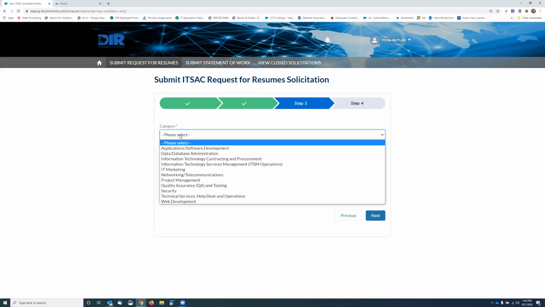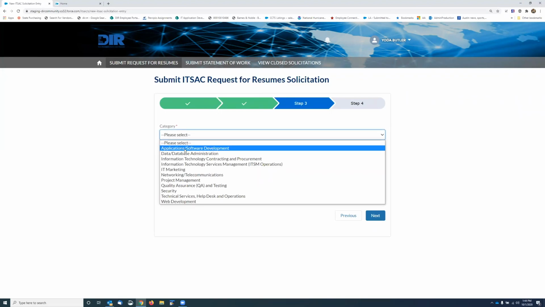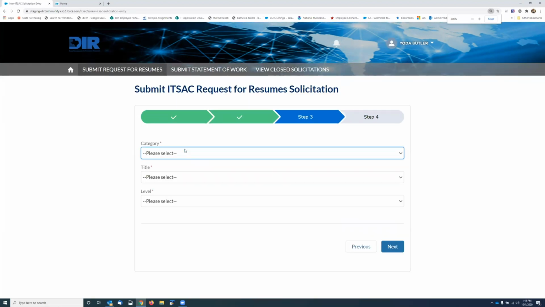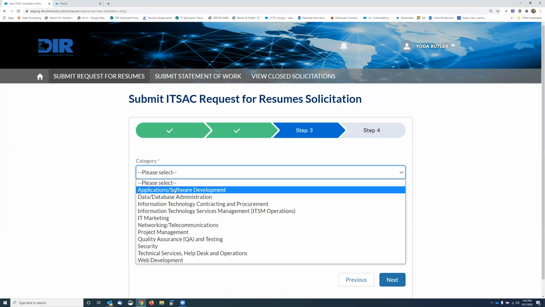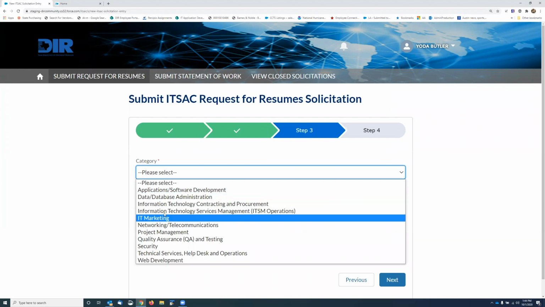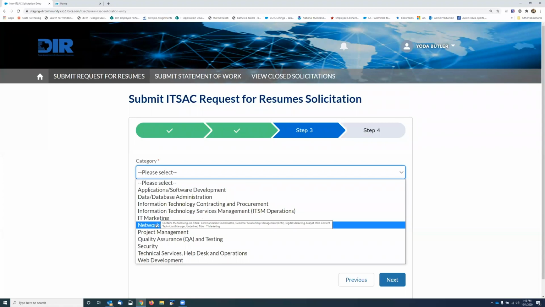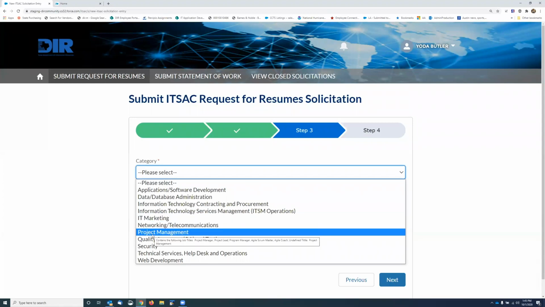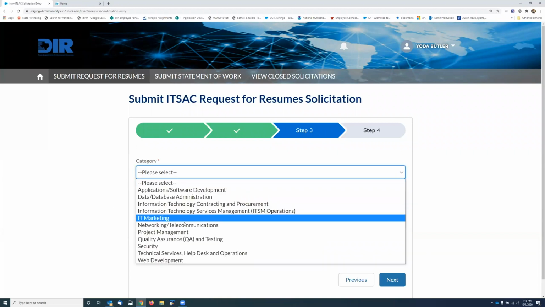We're going to start with category. And let me see if I can make that bigger. We now have a hover on all of these selections where you can get a little bit more information about it. I know it's small in the webinar; on your screen, it'll be easier. If you just hover here, this one right now is just giving a list of what job titles are contained in these categories. So I'm going to pick the help desk one.